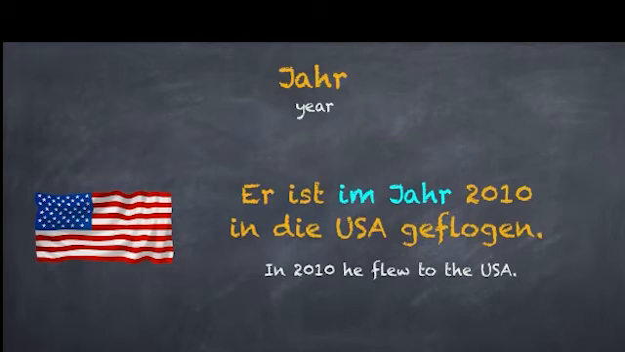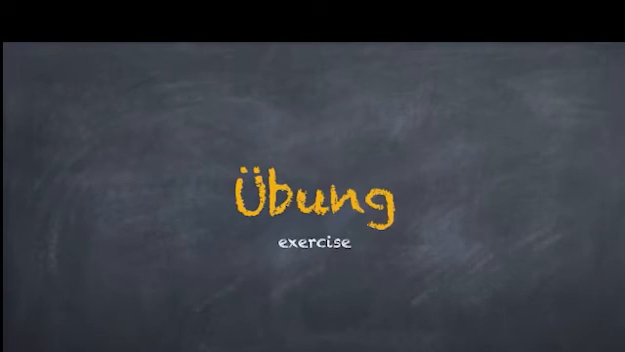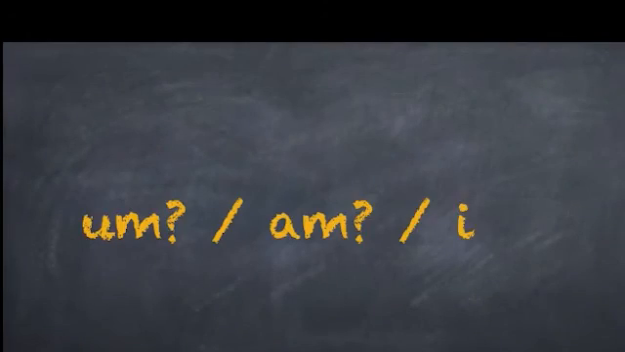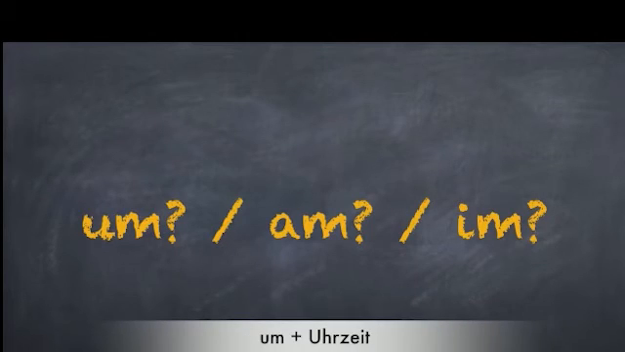You can also say, er ist 2010 in die USA geflogen. When you're talking about a year, you either say im Jahr 2010 or just 2010. The use of only im before the year, for example, er ist im 2010 in die USA geflogen, would be wrong. Great!